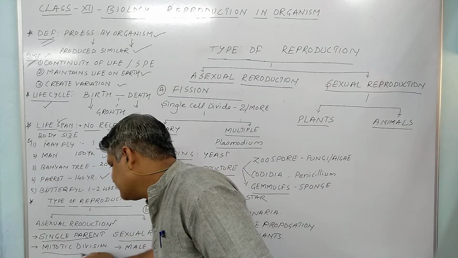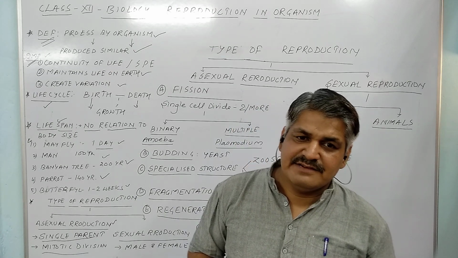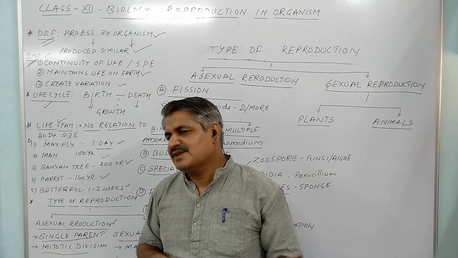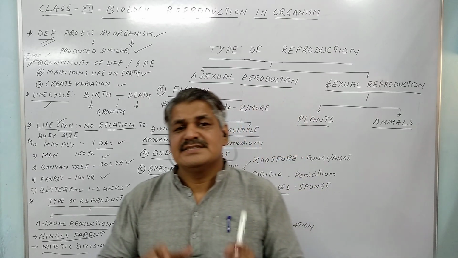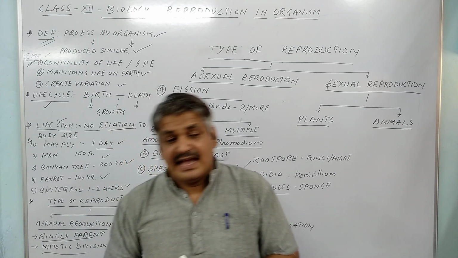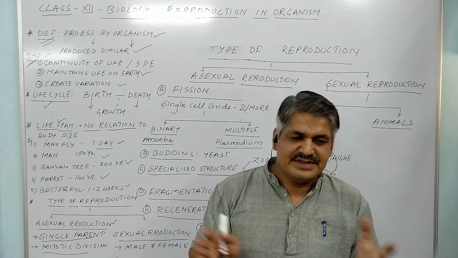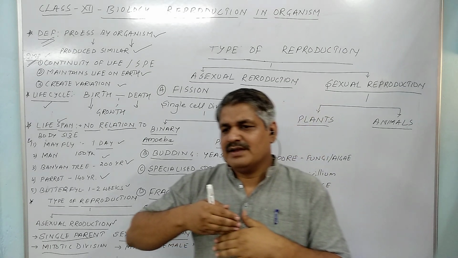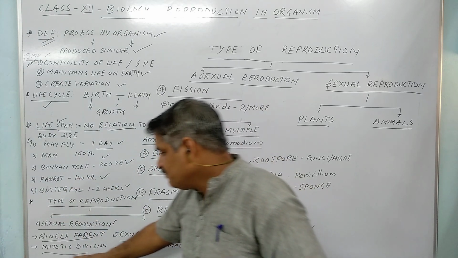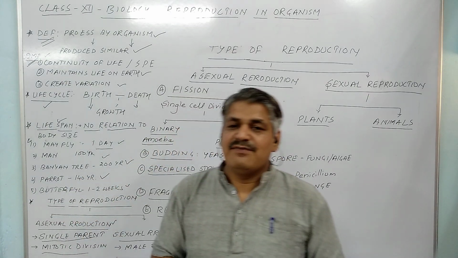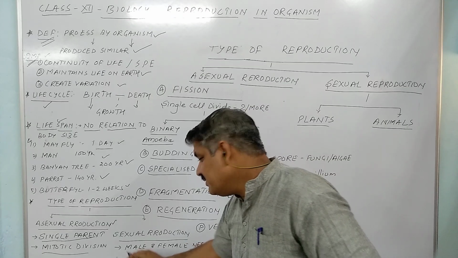Mitotic division takes place. As we already discussed mitotic division and meiotic division in the previous class, in 11th class we studied that mitotic division is known as equational division and meiotic division is known as reductional division. So there is a basic difference. If the number of organisms or cells increases, we have to follow mitotic division. And if gametes are to be formed, then we have to follow meiotic division.